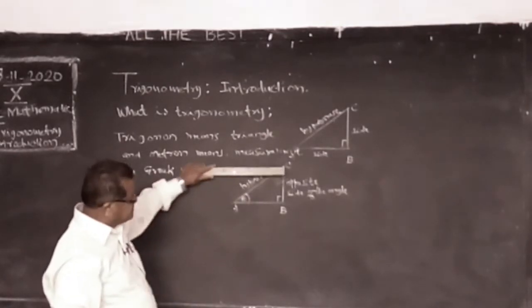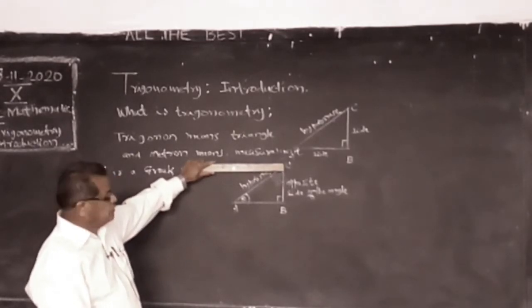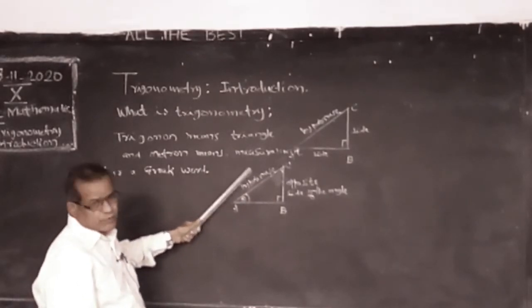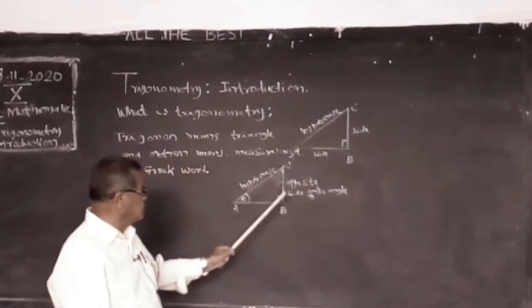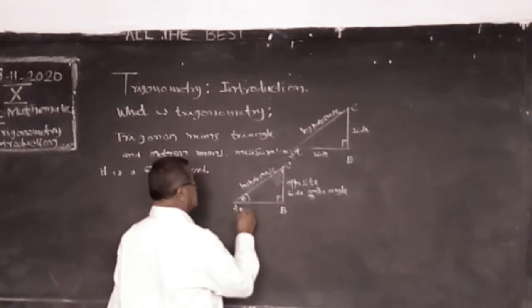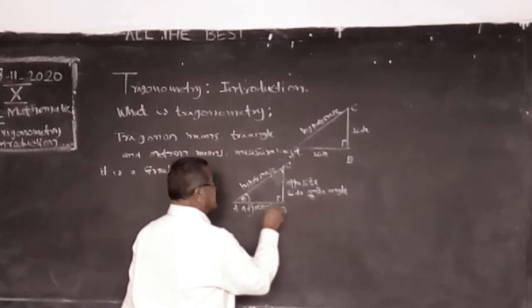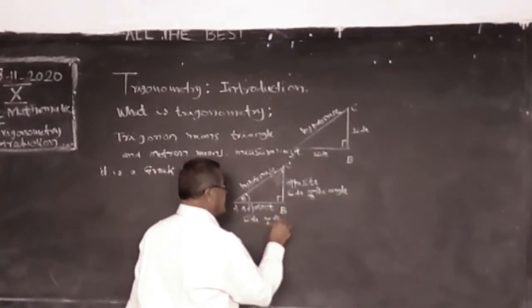If suppose we take angle C, then the opposite side becomes AB, and this is always hypotenuse, because the side opposite to 90 degrees is called hypotenuse, and then this side is called the adjacent side of the angle.